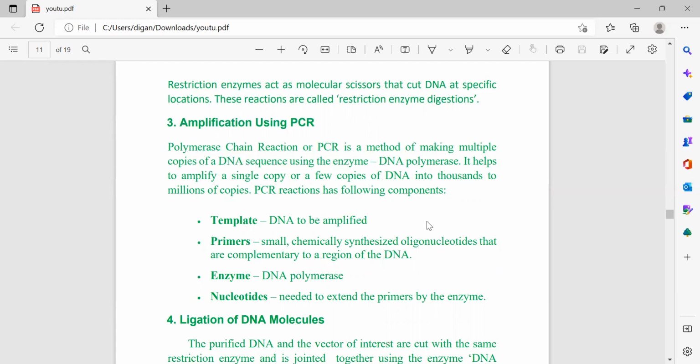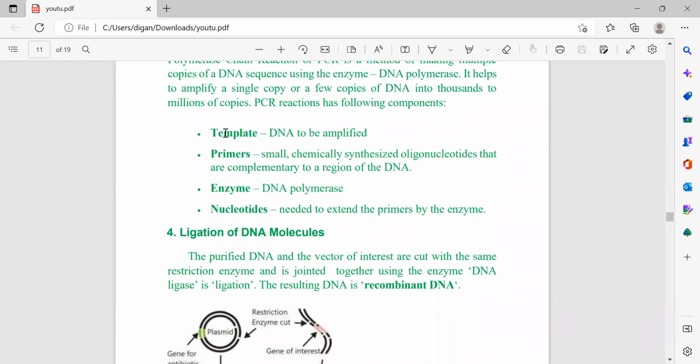PCR reaction has the following components. A short question may come for marks: what are the different components of PCR? Then you have to write this. Template, the DNA to be amplified; primer, a small chemically synthesized oligonucleotide that is complementary to a region of DNA; enzyme, meaning DNA polymerase; then nucleotides, needed to extend the primer by the enzyme.